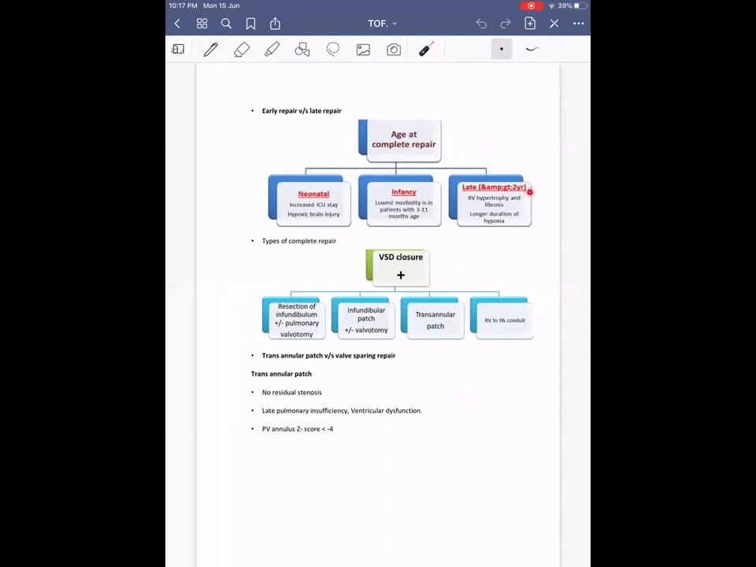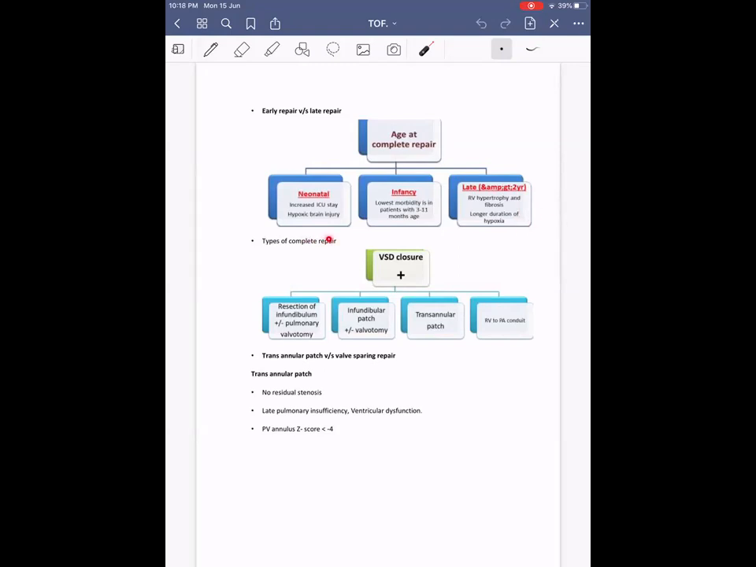Then if it is postponed too much, it leads to RV hypertrophy and fibrosis. Because of repeated episodes of hypoxia, some RV hypertrophy and fibrosis occurs, and repeated episodes of cyanotic spells can lead to hypoxic brain injury, and there may be poor outcome.